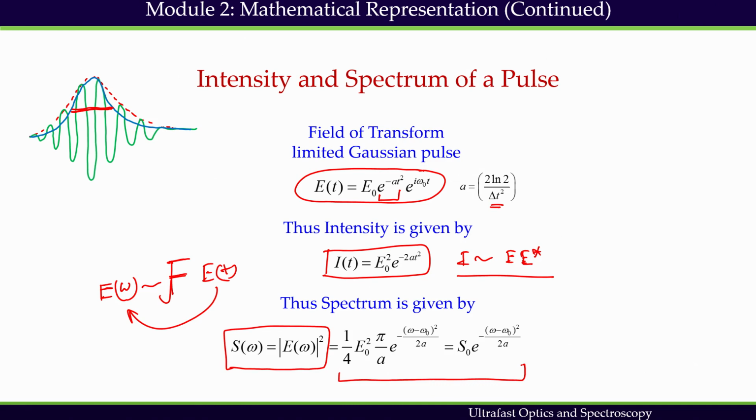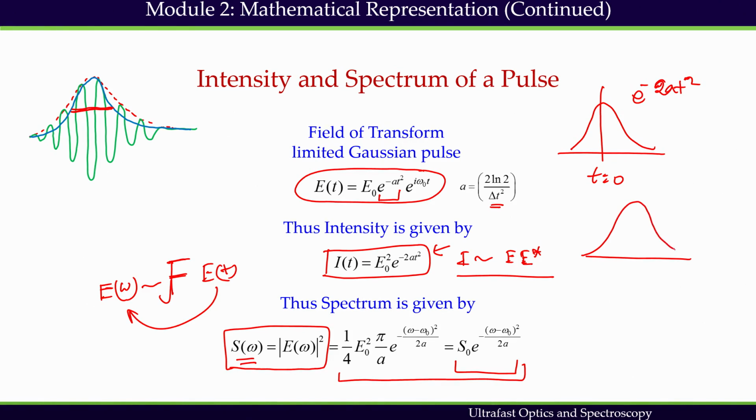So, if we look at these two pulses, what does it mean? The intensity profile is centered at t equals 0. The profile looks like e to the power minus 2a t square. On the other hand, the corresponding spectrum after Fourier transform, which we measure, is S omega, not E omega. S omega is also Gaussian. A Gaussian Fourier transform is another Gaussian, but it is now centered at omega naught.